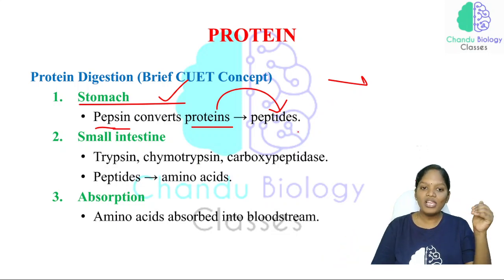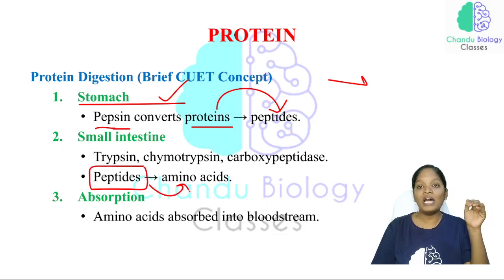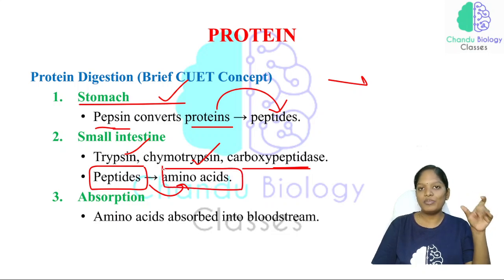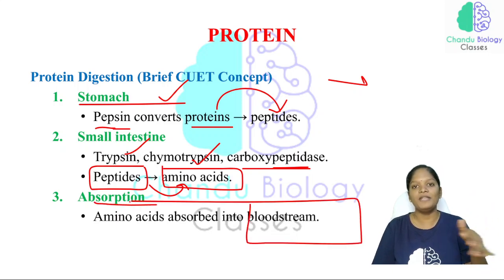Now in the small intestine, these peptides are converted into amino acids with the help of trypsin, chymotrypsin and carboxypeptidases. Amino acids are the simplest form of protein and cannot be broken down further. These amino acids are then absorbed into the bloodstream.